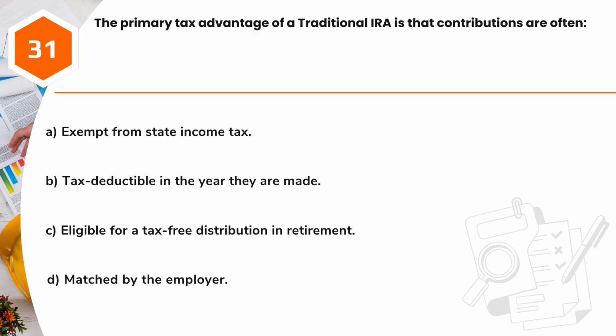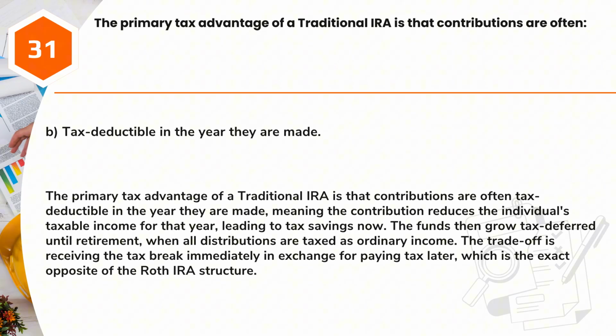Question 31. The primary tax advantage of a traditional IRA is that contributions are often A. Exempt from state income tax. B. Tax deductible in the year they are made. C. Eligible for a tax-free distribution in retirement. D. Matched by the employer. Answer B. Tax deductible in the year they are made.